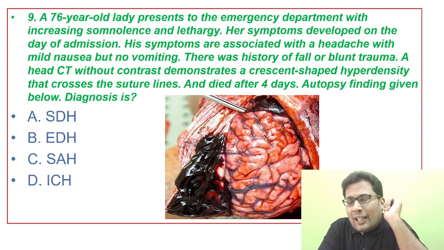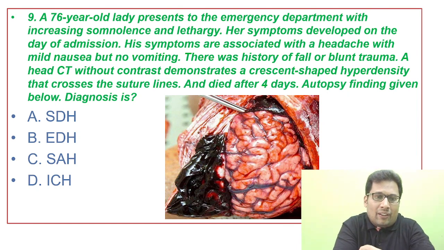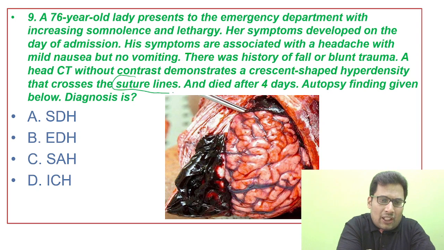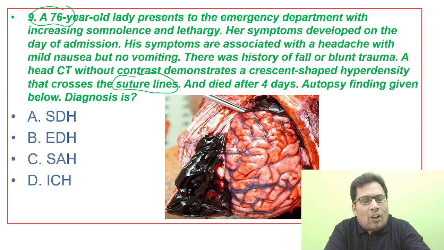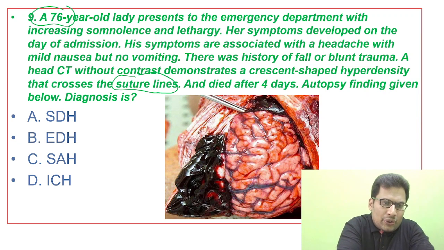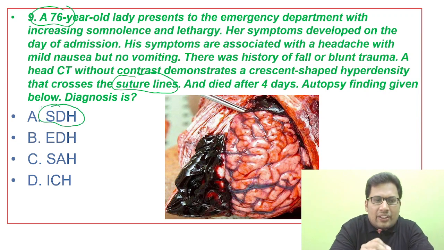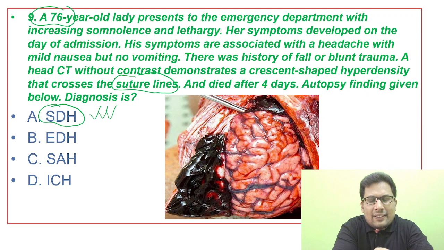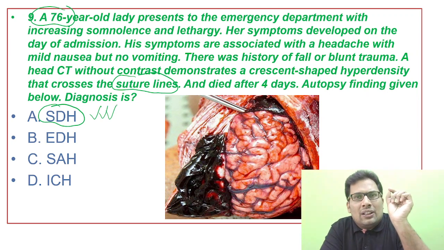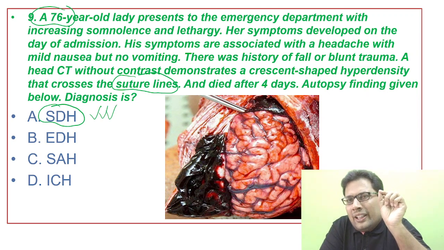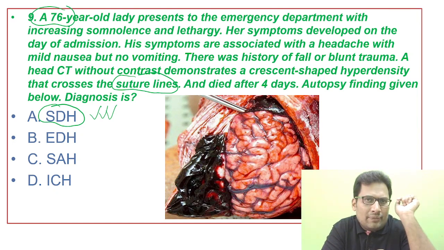Remember, whenever hemorrhage or hematoma is below the dura mater, it must be subdural hemorrhage. Here the key points are crossing suture line, 76-year-old, and the image shows that SDH is the correct answer. So answer for this question is subdural hematoma, because of bleeding from the bridging veins.